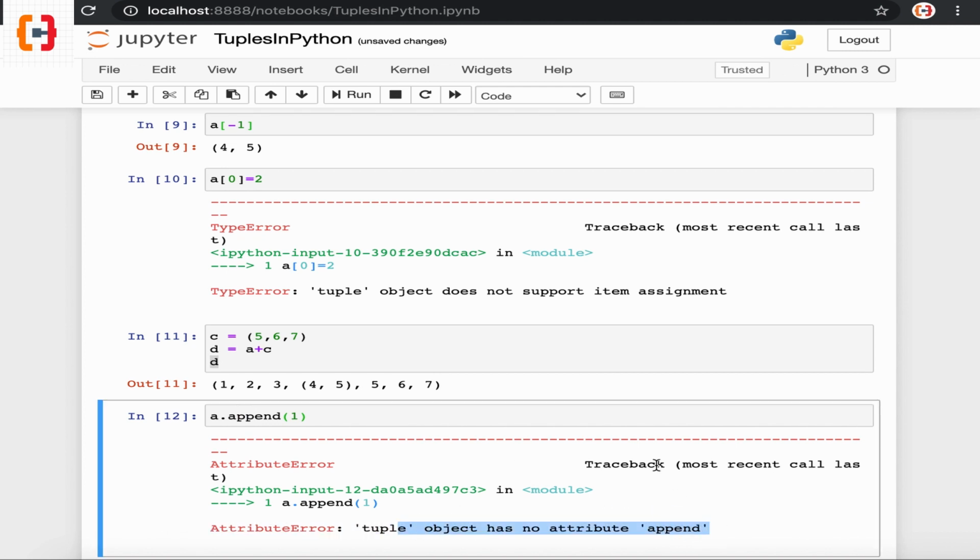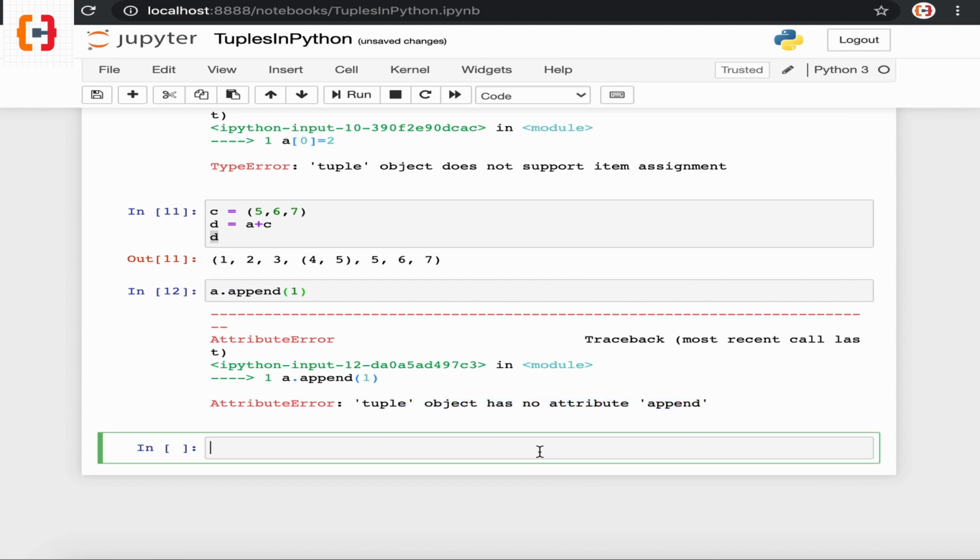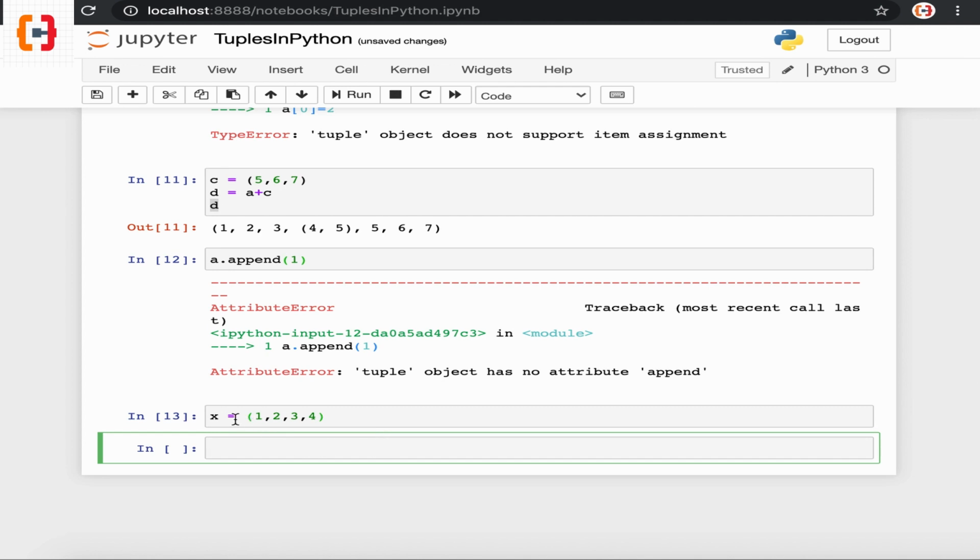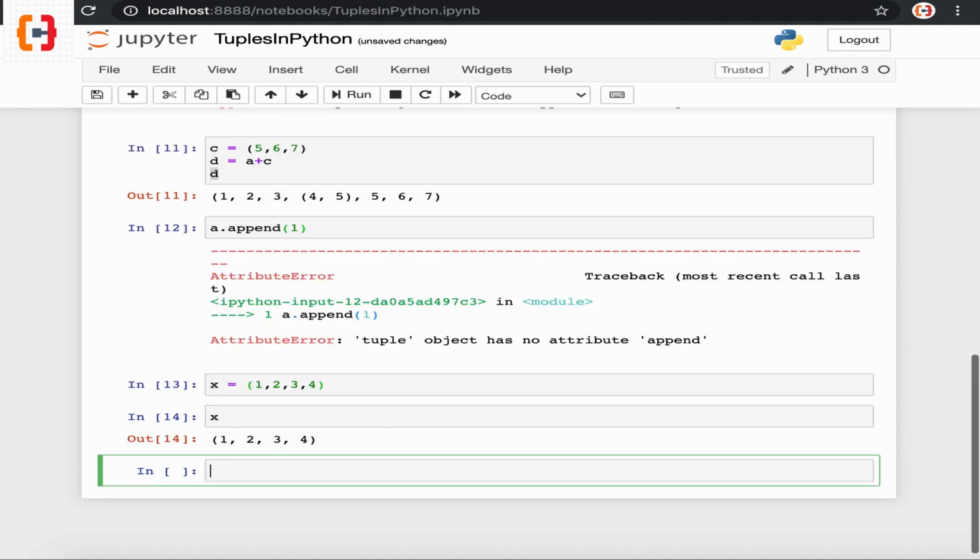Now let's move to our next topic: how can we delete an element from a tuple? We cannot delete any element of a tuple, but we can delete the whole tuple with its elements using the del keyword. To do that, let's create a tuple first with variable x, and if I print this variable x, we can see this tuple is created.